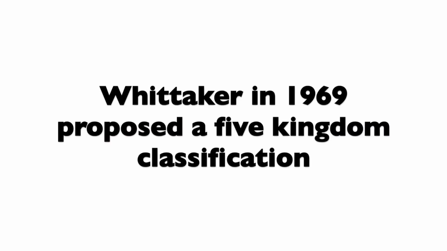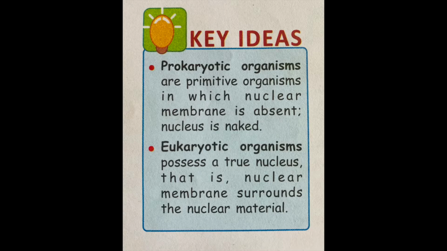So there was a scientist who studied this, and the scientist's name was Whittaker, in 1969. Then he proposed a 5-kingdom classification. Now this 5-kingdom classification was based on 3 points. The first point was cell structure. The cell can either be prokaryotic or eukaryotic. Prokaryotic cells have a nucleus, but they do not have a nuclear membrane. Eukaryotic cells have a nucleus with a very distinct nuclear membrane.